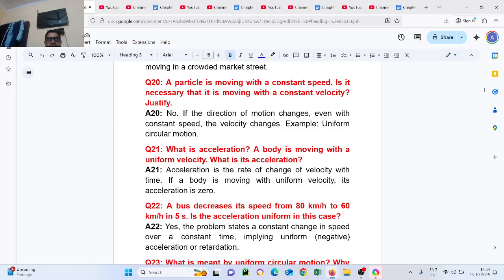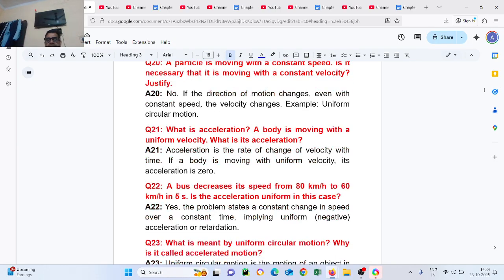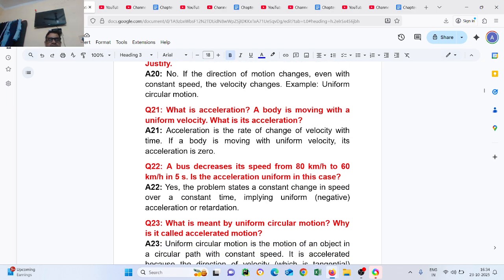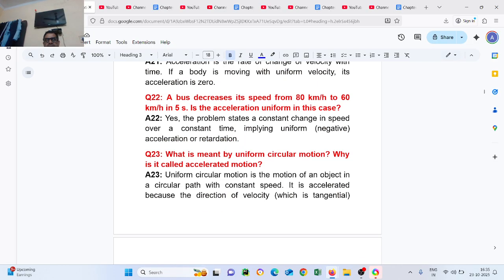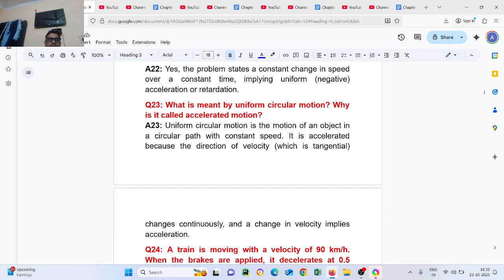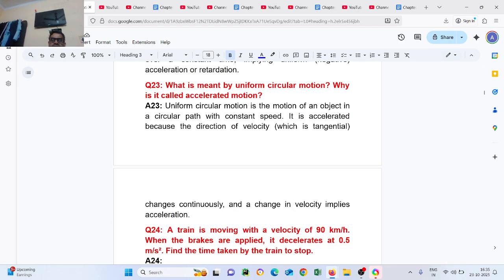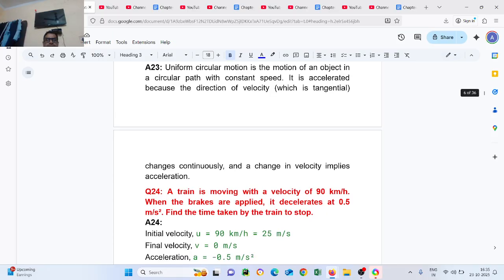The problem states a constant change in speed over a constant time, implying uniform negative acceleration or retardation. Question number 23. What is meant by uniform circular motion? Why is it called accelerated motion? Answer. Uniform circular motion is the motion of an object in a circular path with constant speed. It is accelerated because the direction of velocity, which is tangential, changes continuously, and change in the velocity implies acceleration.